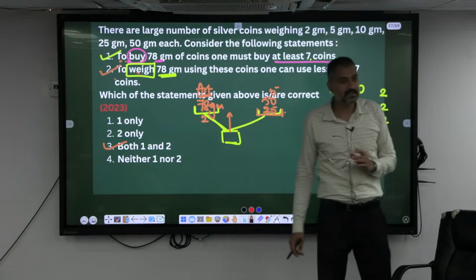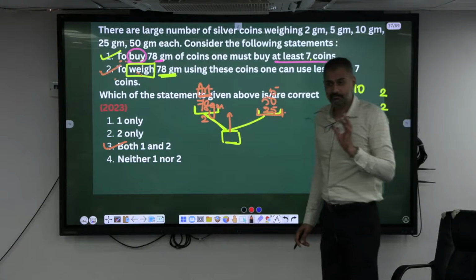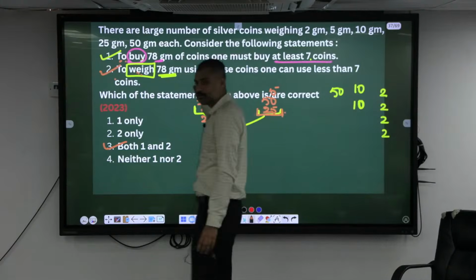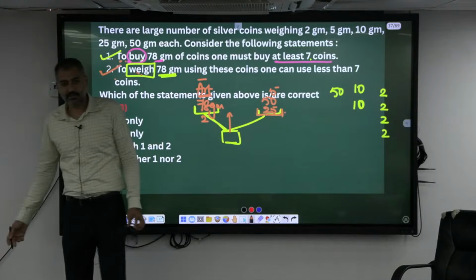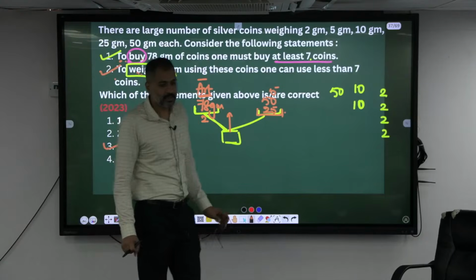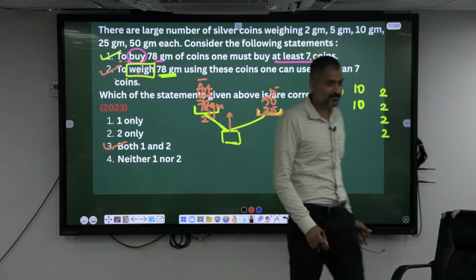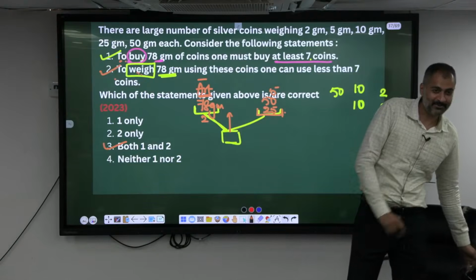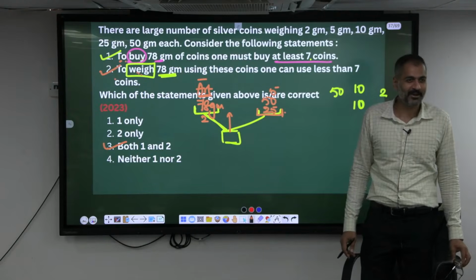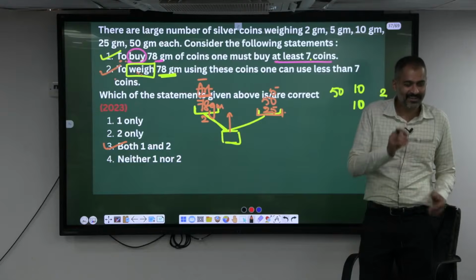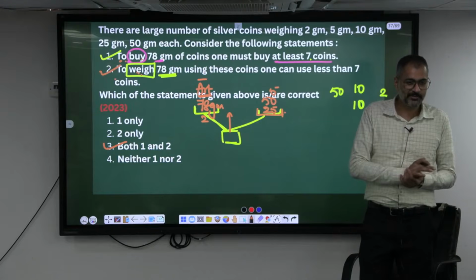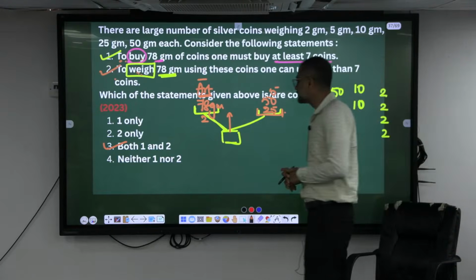What to do in these cases? This is a hack. There is no concept behind this one. In a few cases, these kinds of hacks have to be used. Do not attempt these kinds of questions in the exam. You will leave it, the first half is correct, so 50-50. You will say that if it is 50-50 you won't leave it. You will take the review. Avoid.